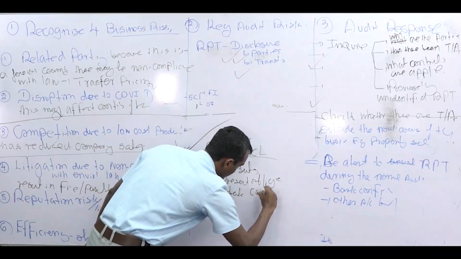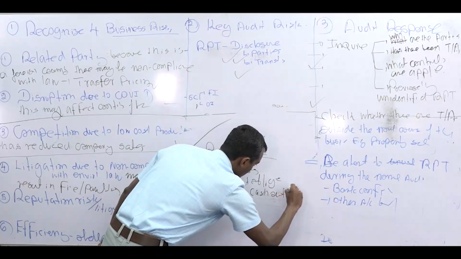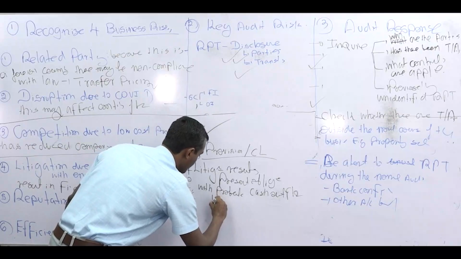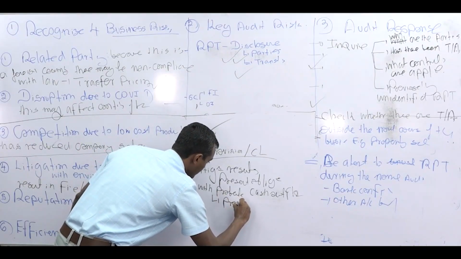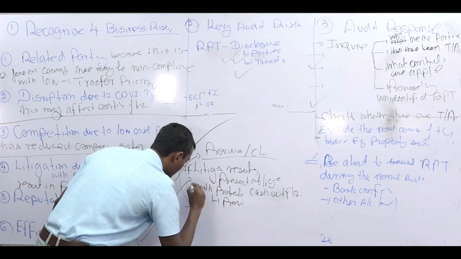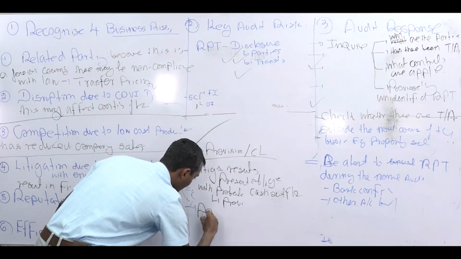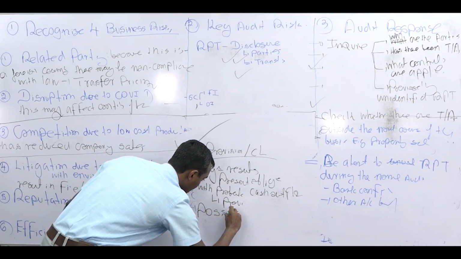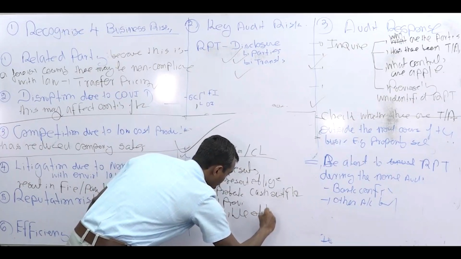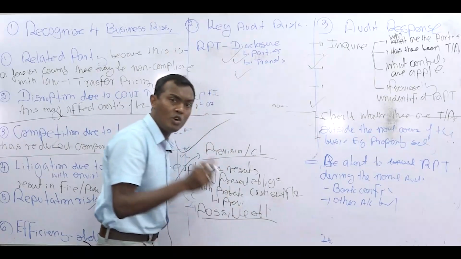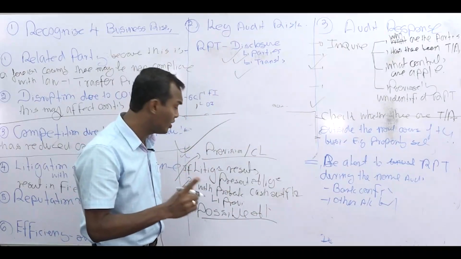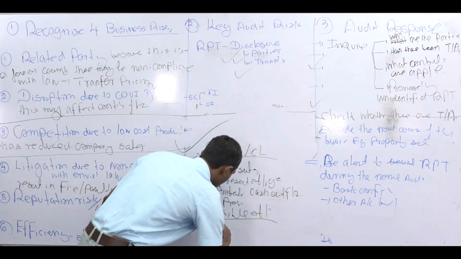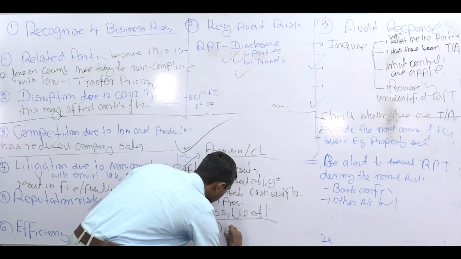Cash outflow. So it results in a provision. Otherwise, see this word, if it is a possible obligation, please highlight the word possible obligation. Possible means not sure whether it will happen or not, is doubtful. Then disclose as a contingent liability.